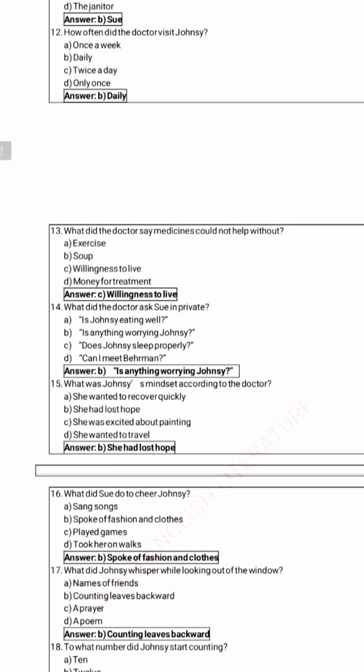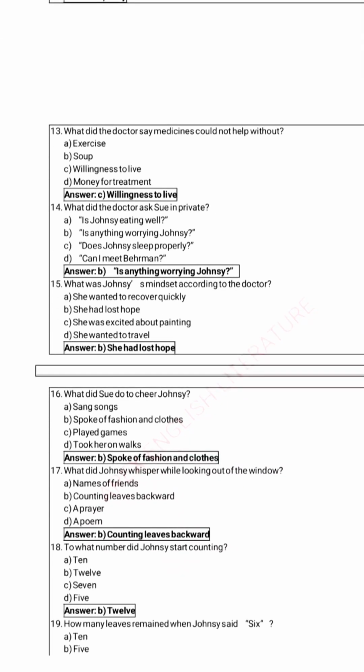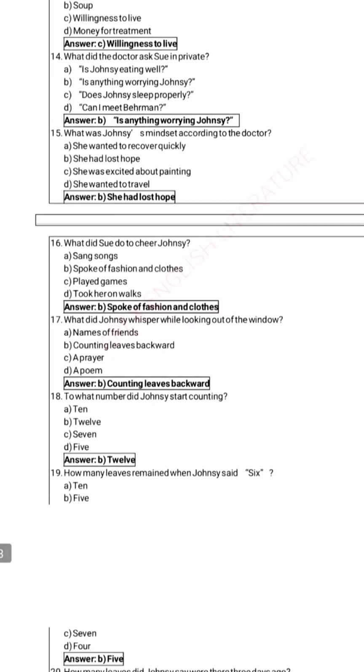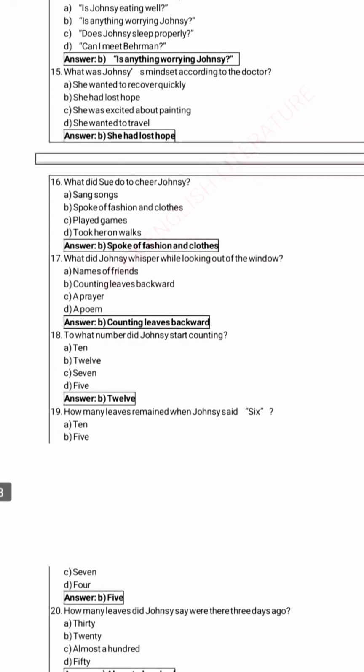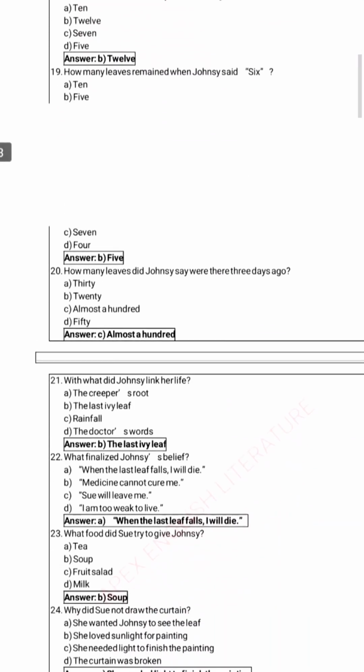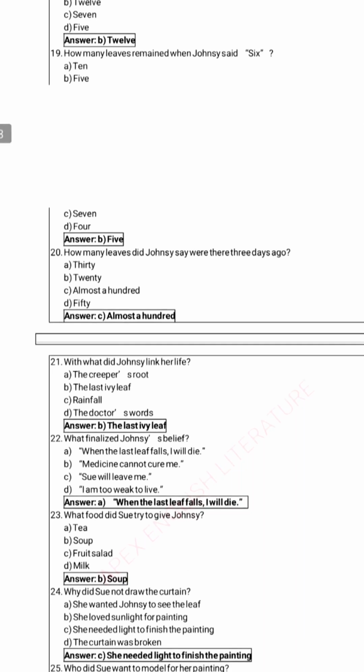Willingness to live. What did the doctor ask Sue in private? Is anything worrying Johnsy? What was Johnsy's mindset according to the doctor? She had lost hope. What did Sue do to cheer Johnsy? Spoke of fashion and clothes. What did Johnsy whisper while looking out of the window? Counting leaves backward. To what number did Johnsy start counting? Twelve. How many leaves remained when Johnsy said six? Five.